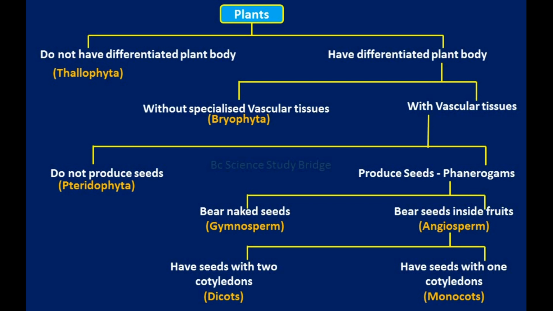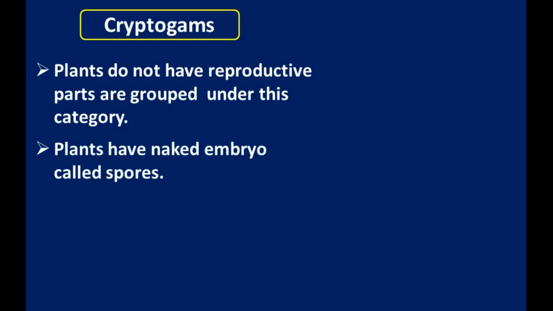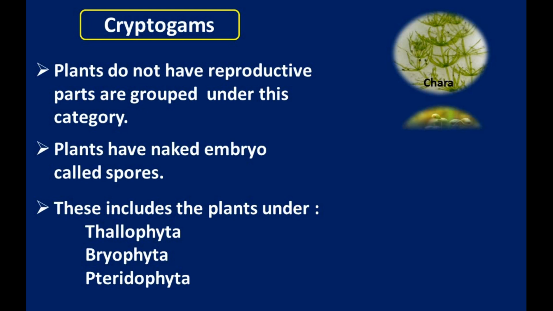So let's see what cryptogams are. These cryptogams do not have visible reproductive parts. Plants have a naked embryo called spores. They do not bear seeds. They have spores for reproduction. This includes Thallophyta, Bryophyta and Pteridophyta plants.